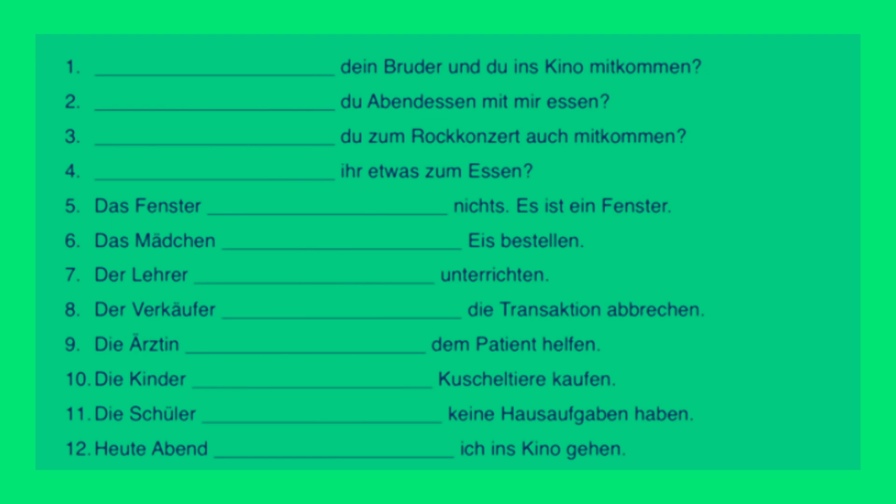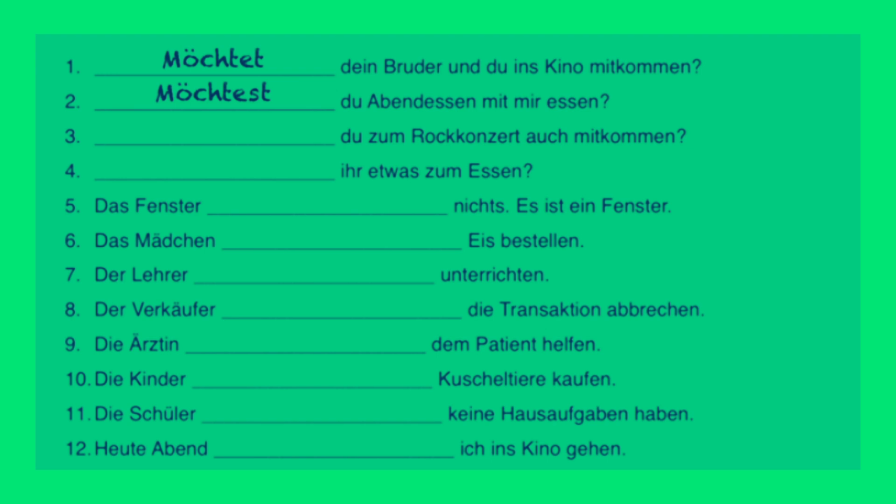Let's try out some practice with conjugating these in sentences. The first one here says dein Bruder und du right after the blank, and since du is always the subject, and since we have und in the sentence, and we know that it's you and your brother, we would have to have here the ihr form, möchtet. Nummer 2. This one has du after the blank, but there's not an und, so it's just du, which means we need the du form, möchtest du Abendessen mit mir essen? Would you like to eat dinner with me?